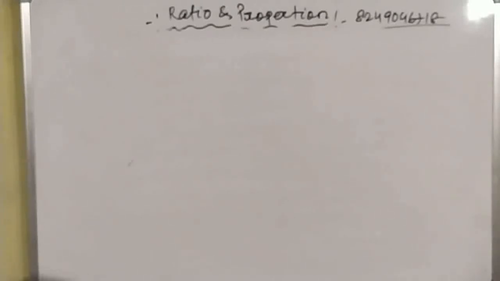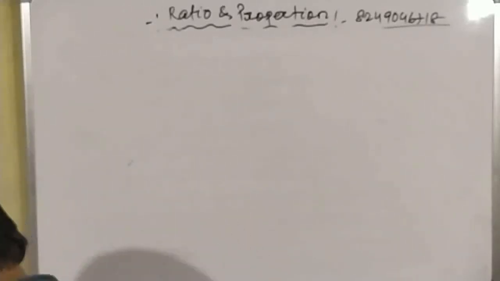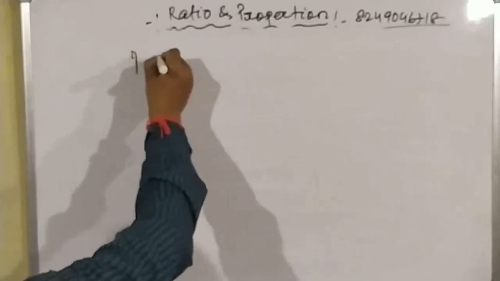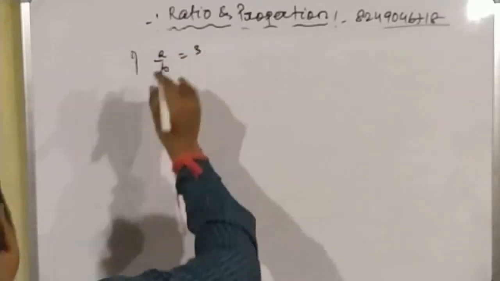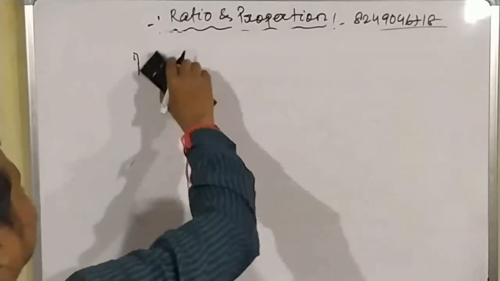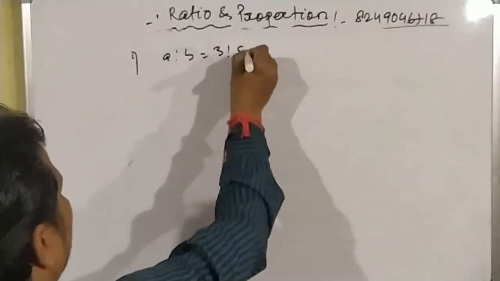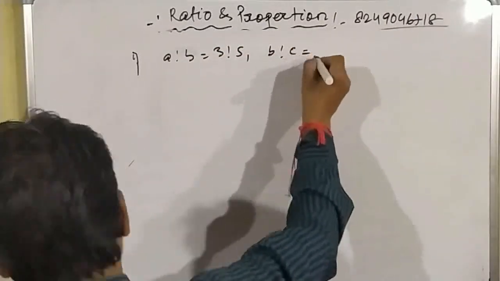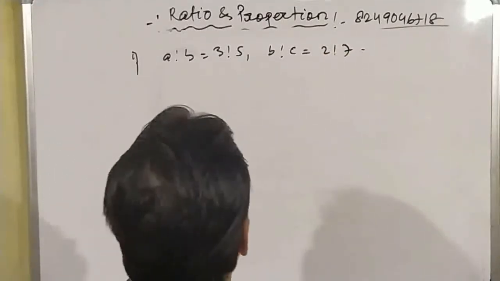Suppose one different type of question here we will do regarding continued proportions. Suppose in ratio it is given that a is to b is equal to 3 is to 5, and b is to c is equal to 2 is to 7.